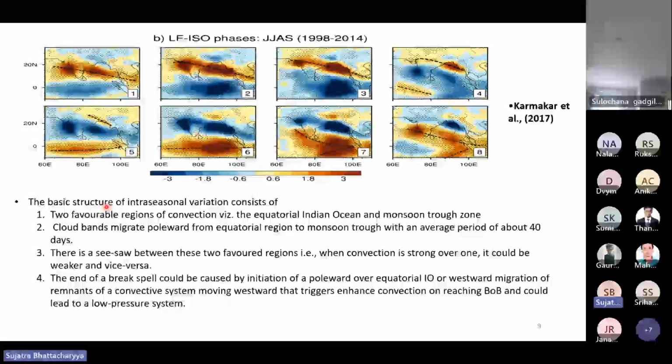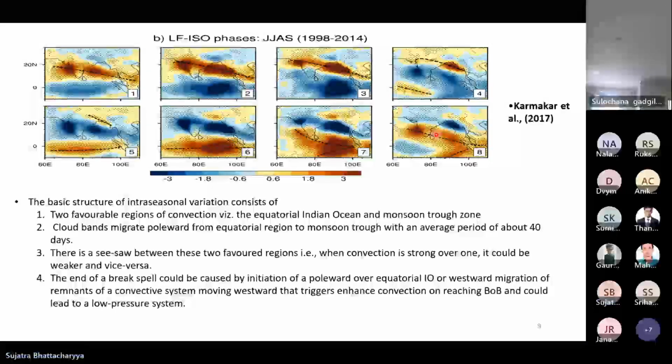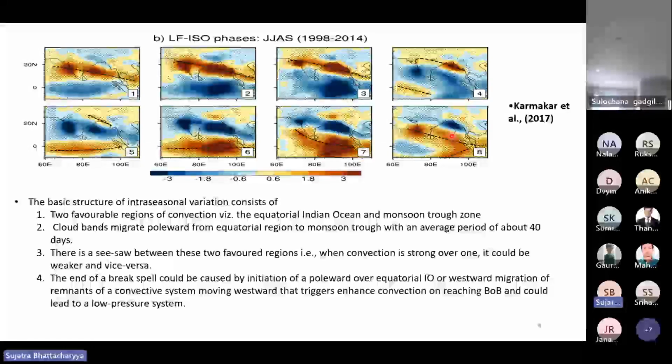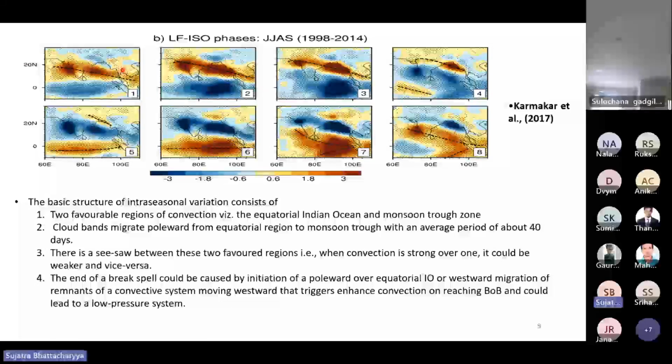Now, if we focus on phases 6, 7, and 8, there is an eastward propagation in the Indian Ocean. And when it reaches the Philippines, it breaks down into two parts. One goes to the southwest and one goes to the northwest. This northwest part has two things. First, when the system reaches the Bay of Bengal it gets intensified, which may also lead to a low pressure system. And here we can clearly see the northward propagation of this system in subsequent phases.